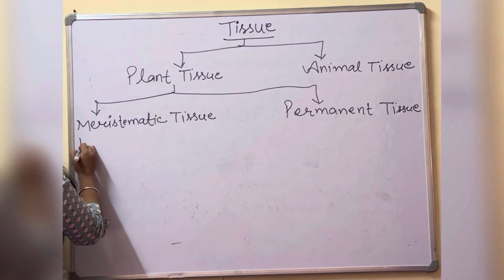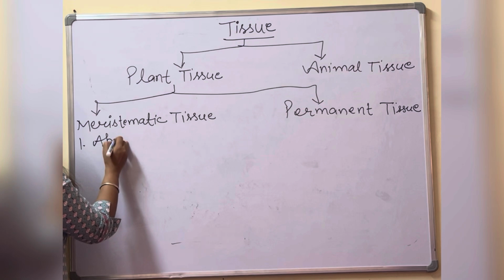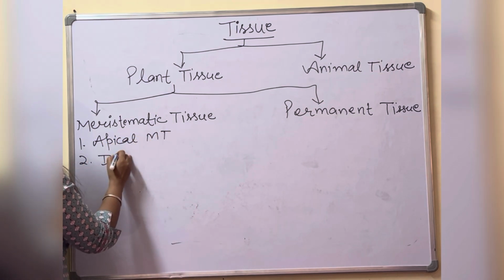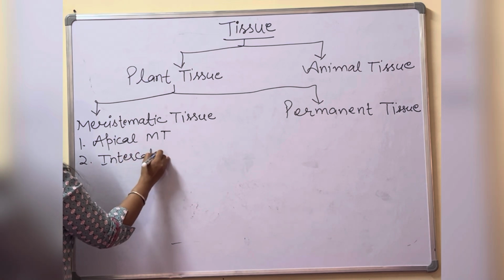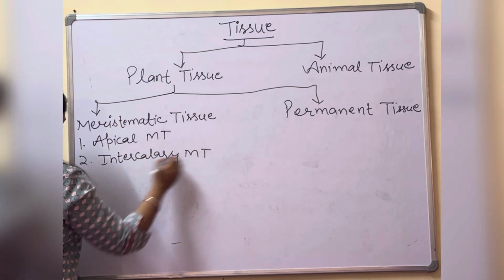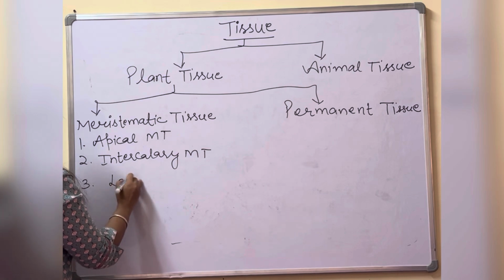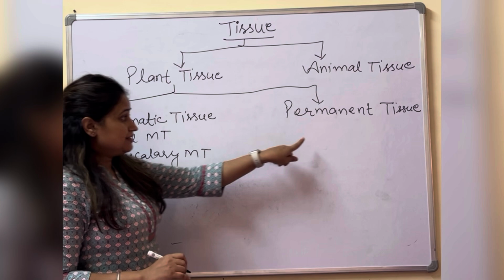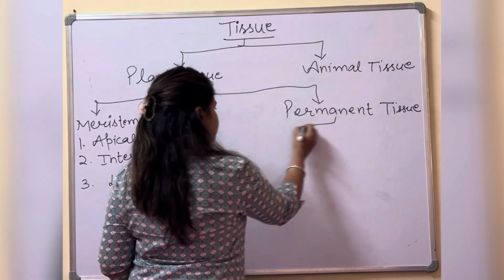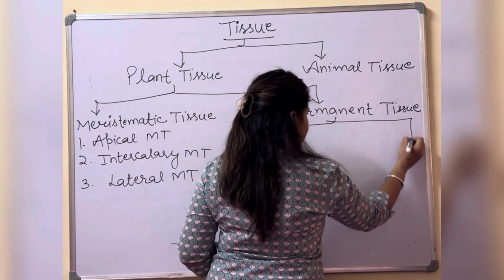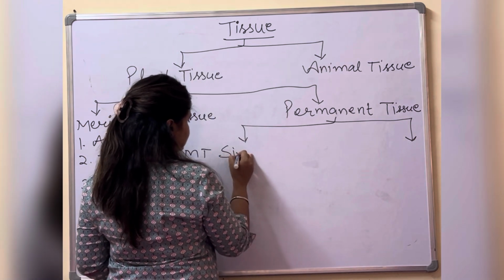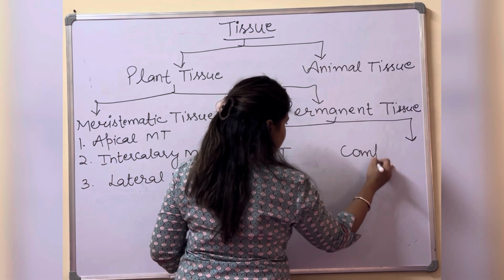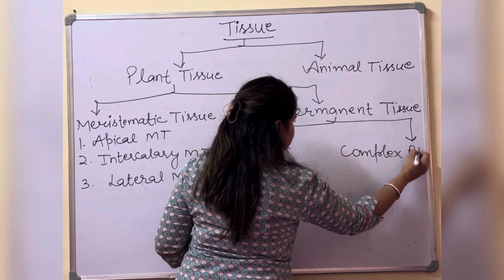Further, meristematic tissue has three types, that is the apical meristematic tissue, intercalary meristematic tissue and lateral meristematic tissue. Fine. Next, permanent tissue has two types, that is the simple permanent tissue and complex permanent tissue.